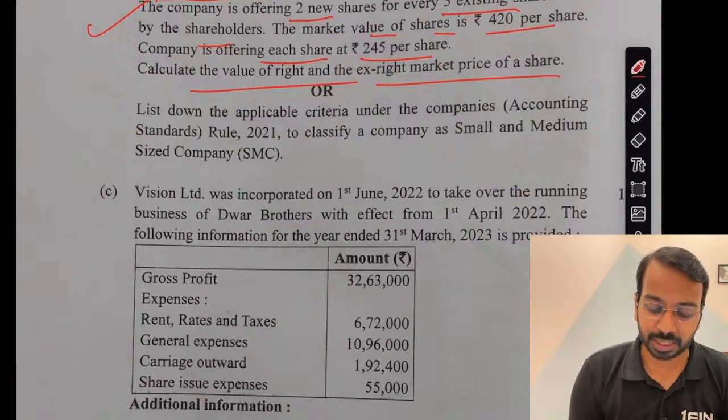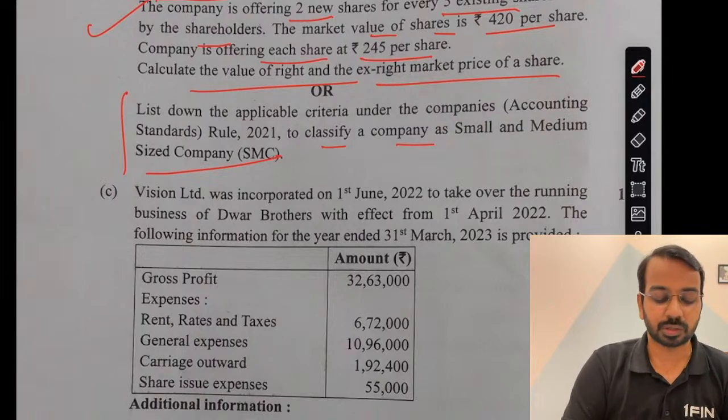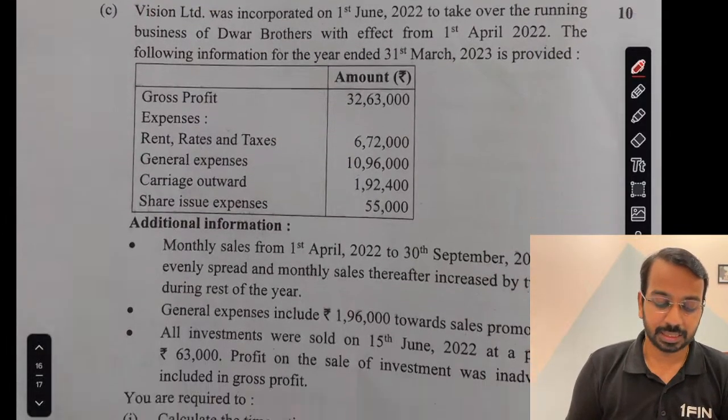And list down the applicable criteria under the Companies rules to qualify a company as a small and medium company. Again, a theory question. Most of the students would have chosen the first one. Then